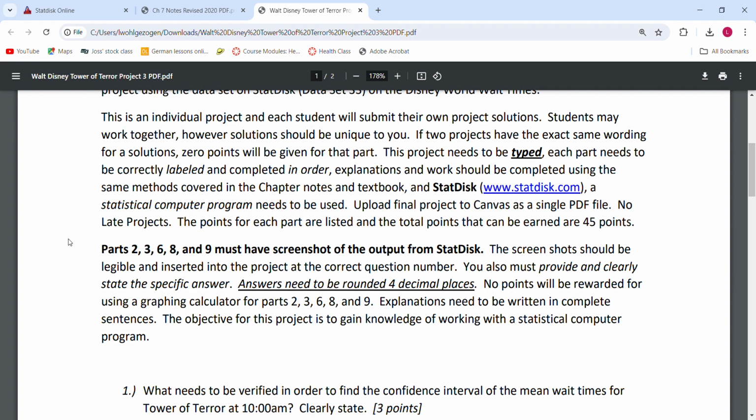We also will be using StatDisk again, which is a statistical computer program. Upload your project onto Canvas as a single PDF file. No late projects. The points for each part are listed, and the total points that you can earn are 45.